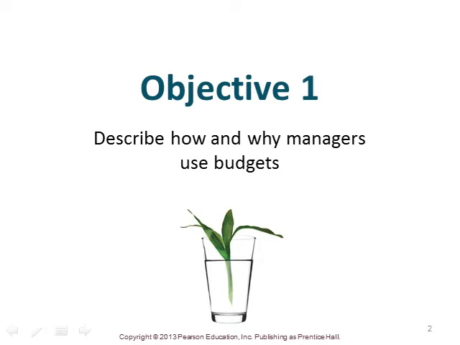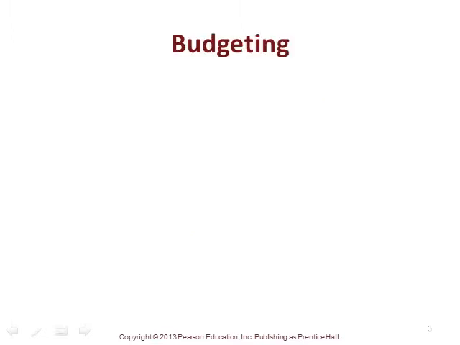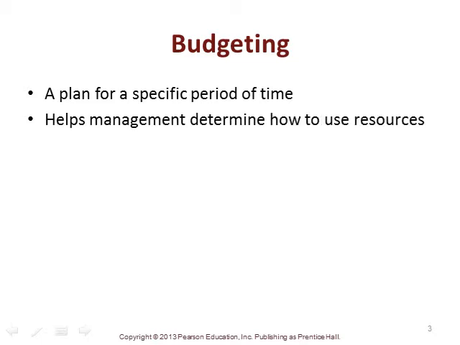So let's talk first about how managers use the budget and why they use it. Budgeting is probably the most widely used management accounting tool. And when we think about it, just as in your own personal budgeting experience, it's a plan for a specific period of time, and it's geared to help management determine how to use resources.